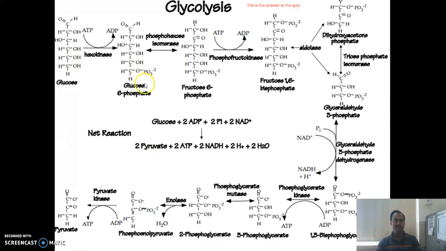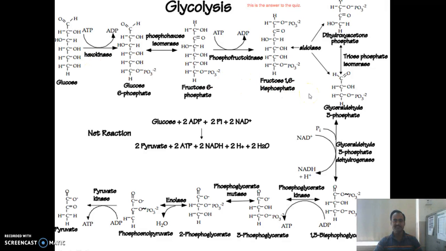In the second step, glucose 6 phosphate is converted to fructose 6 phosphate, and this is an isomerization reaction. The enzyme catalyzing this reaction is phosphoglucose isomerase. In the third step, fructose 6 phosphate is converted to fructose 1,6 bisphosphate with the help of enzyme phosphofructokinase, and in this third step, a second ATP is utilized. Up to these three stages, conversion of glucose to fructose 1,6 bisphosphate, this is the energy investment step.